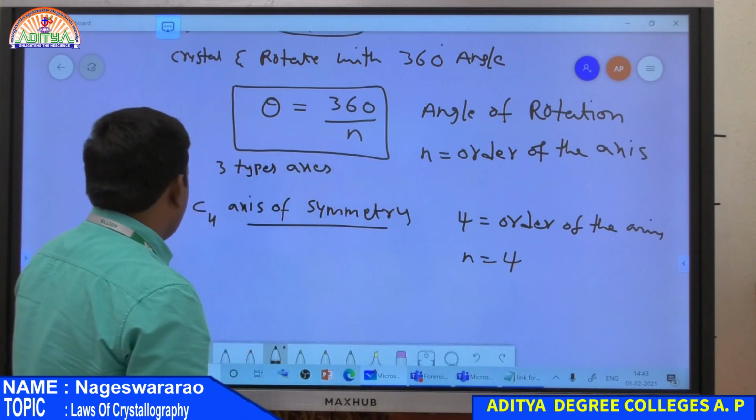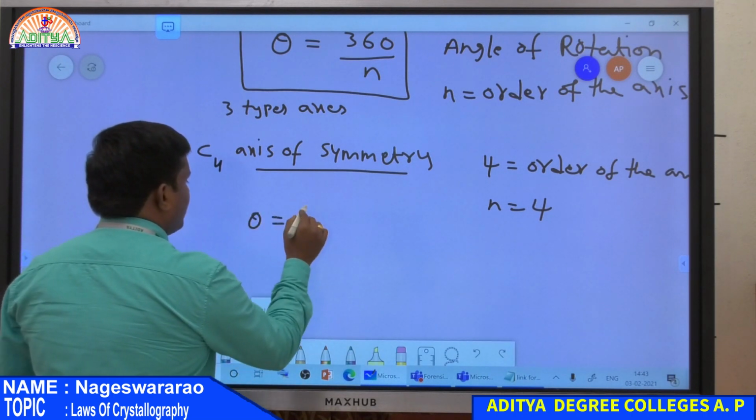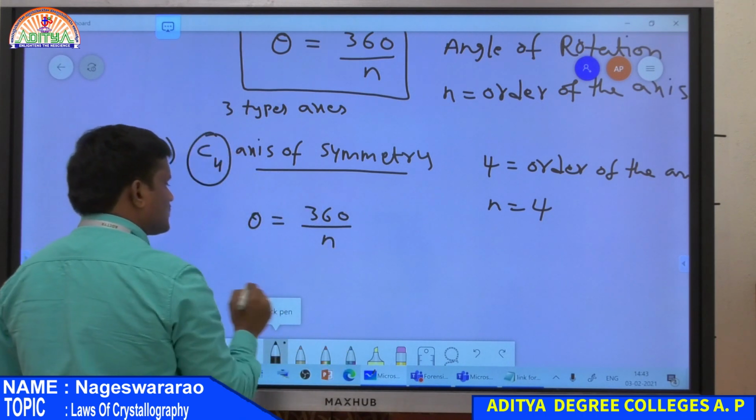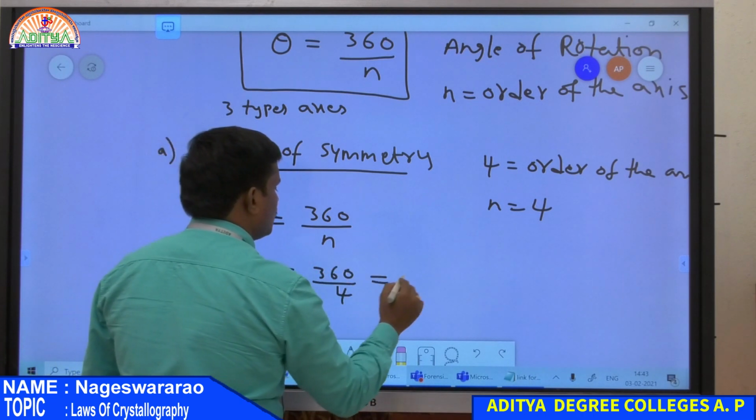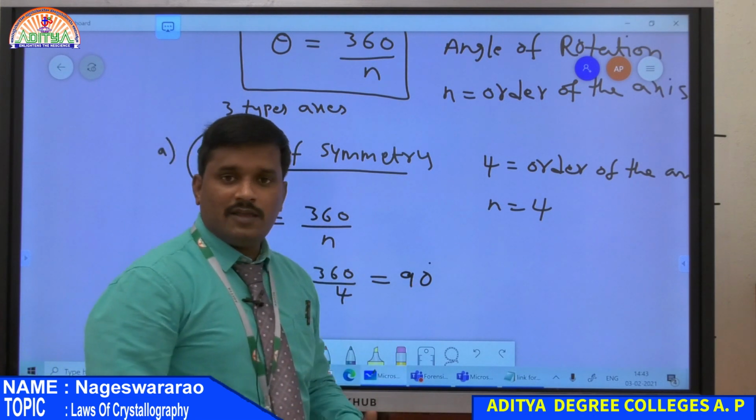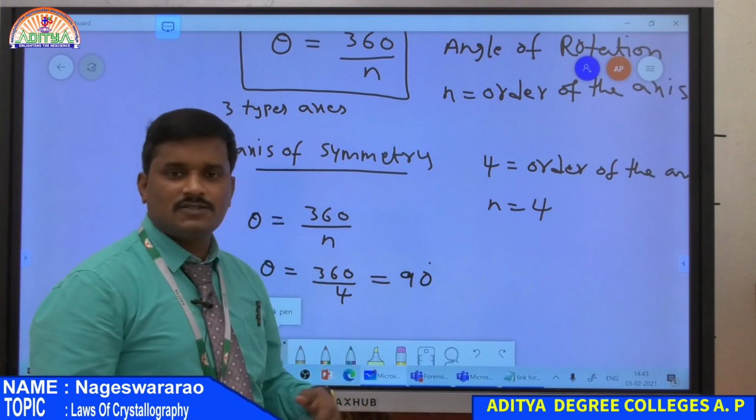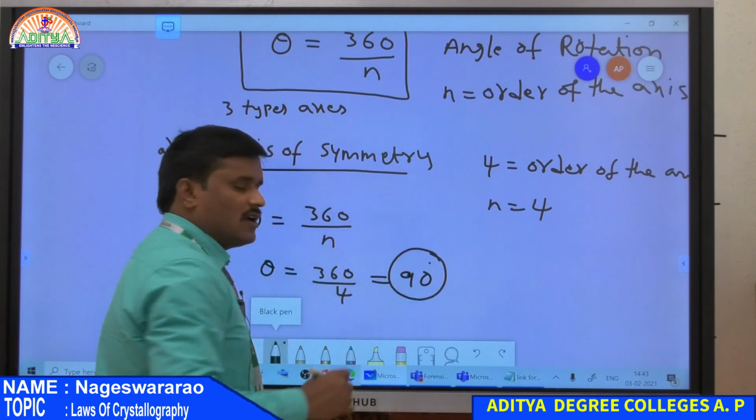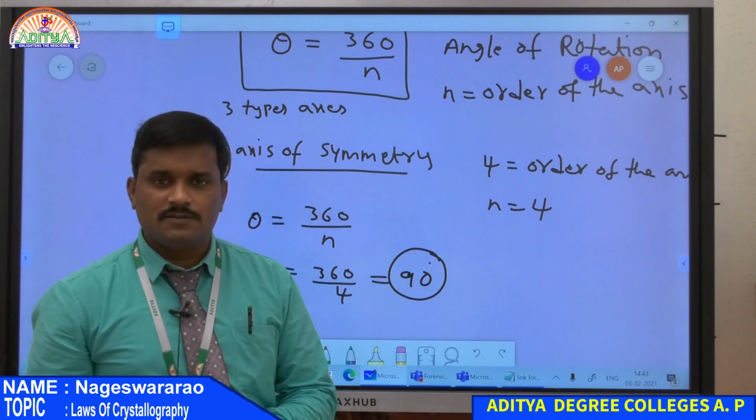So by using the formula theta is equal to 360 divided by n, where n is equal to 4 because this is a C4 axis, theta is equal to 360 divided by 4, that is equal to 90 degrees. So what does 90 degrees explain? Imagine an axis passing through the molecule, or here the crystal, and rotate the crystal through 90 degrees. If we get an identical configuration, then the crystal has a C4 axis of symmetry.